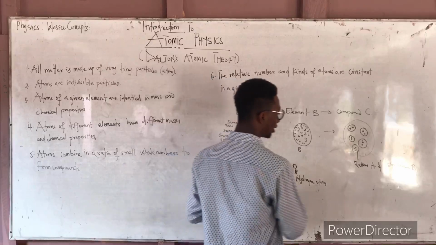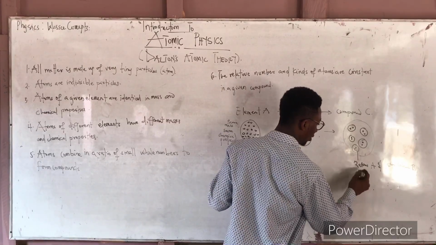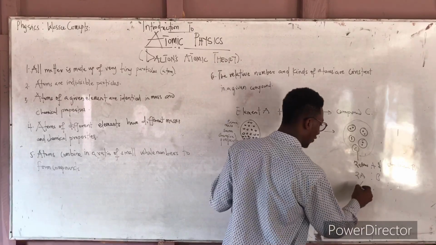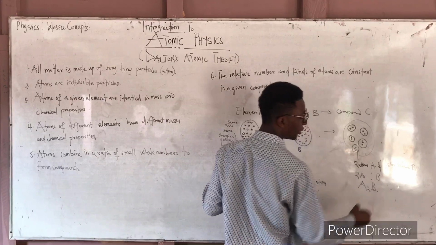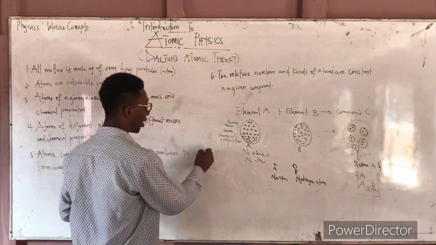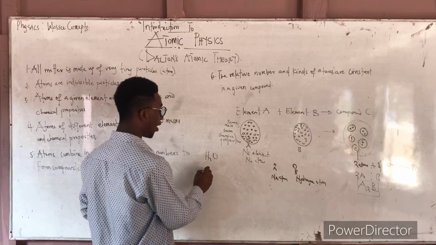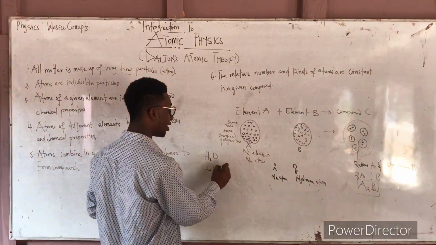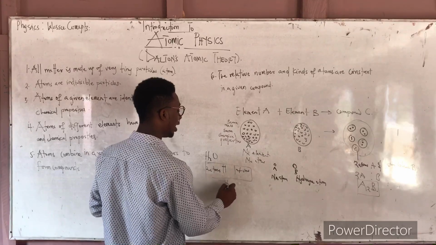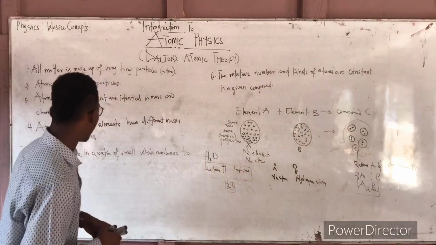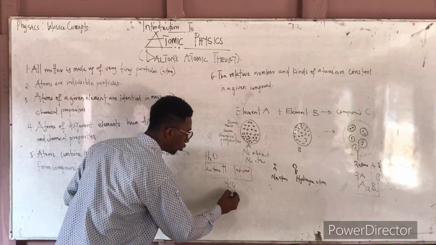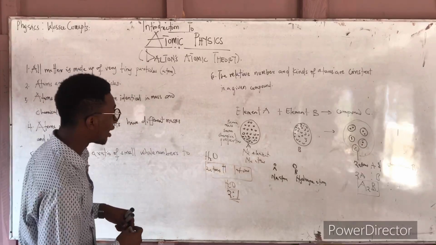Are you getting it? So if you have 2 atoms of A and 1 atom of B, then you can have a compound as A2B. For instance, in water you have 2 atoms of hydrogen and 1 atom of oxygen forming the compound H2O. So they always form a simple ratio, a simple ratio of small numbers to form the compound. You have 2 H to 1 O ratio. And that is also true.